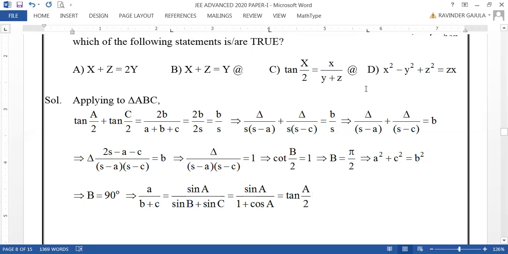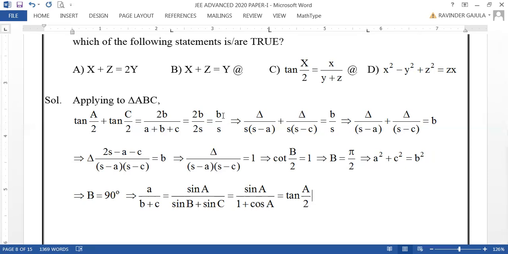And here, this x square minus y square plus z square will be 0, but not zx. Therefore, option D is not correct. Dear friends, options B and C are correct in this question. I think this is also one simple question. Once you have good command on the properties of triangles, you can very easily attempt this question. There is not much difficulty at the advanced level.